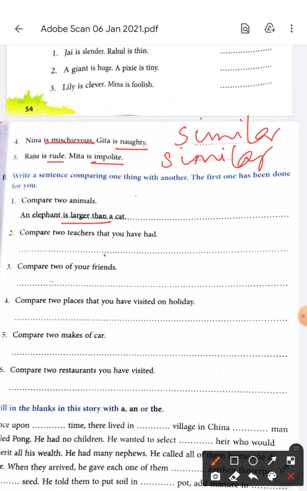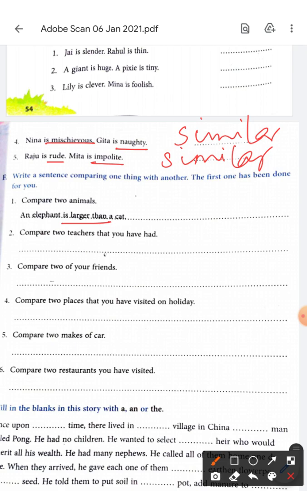Compare two places that you have visited on holiday. Two places. हम कहाँ गए हैं? Okay, let me think. Okay, we have been to Delhi and we've been to Jaipur. So you will say Delhi is bigger than Jaipur. Delhi is more populated than Jaipur. है ना? Fine.